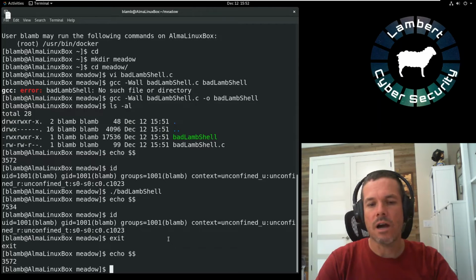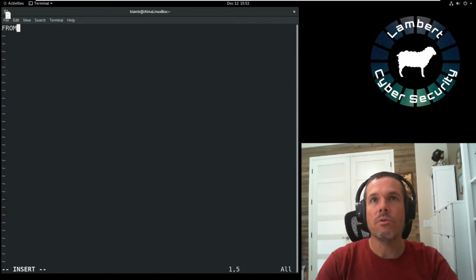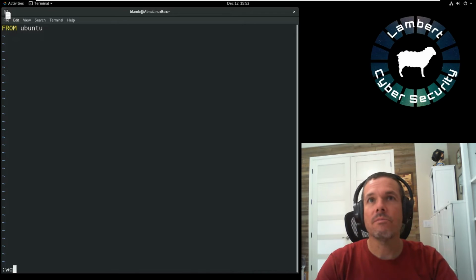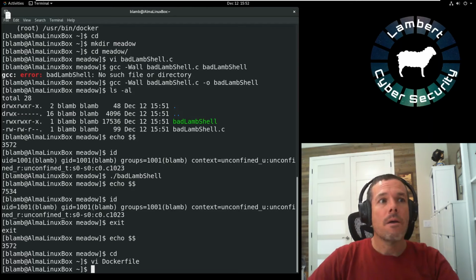So let's use Docker to do this. I'm going to go back to my home directory, and I'm going to create a Docker file. And I'm going to pull from Ubuntu. You can pretty much pull from anything you want for this to work. And by default, these Docker containers run as root. You don't want to run as root. It's dangerous. So we're going to tell it what user to run as. Except in this case, I actually want to run as root, so I'm just going to leave that out. So all this Docker file tells it to do is pull from Ubuntu.